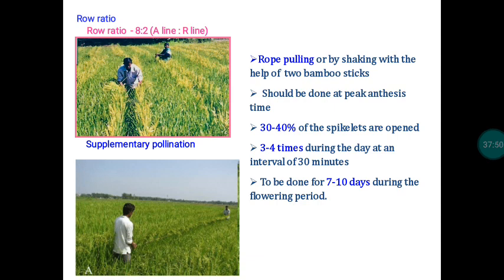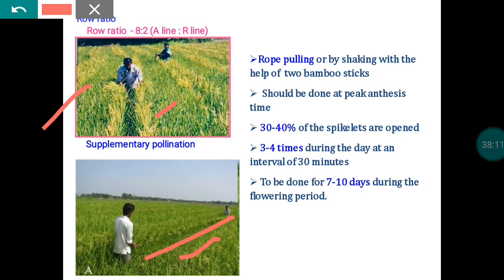For supplementary pollination purpose, here we are recommending two processes. One is rope pulling. Another one is rod driving, or manually shaking that R-line material. So we have to enter into the field and shake the R-line. By that way we are ensuring the dispersal of the pollen. And here you can see two persons standing, holding the rope in their hands. They will pass the rope in these directions, and again they will repeat that operation. Okay, so that is the thing.